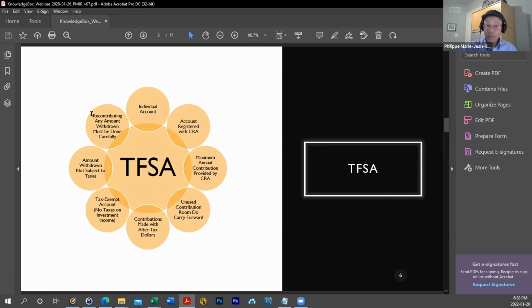Something to be careful about, because any over-contribution will bring a penalty and a tax applied to it, and it's quite substantial. So something to think about.